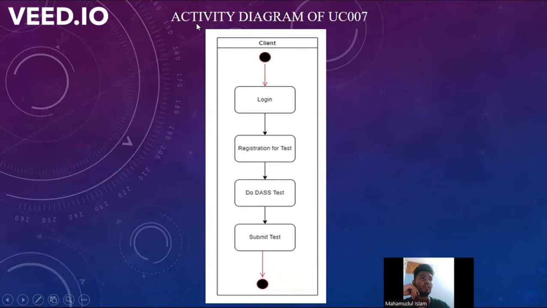And next is the activity diagram, and here we can see the client has to log in, then register for the test, then go for the test, and then submit it.